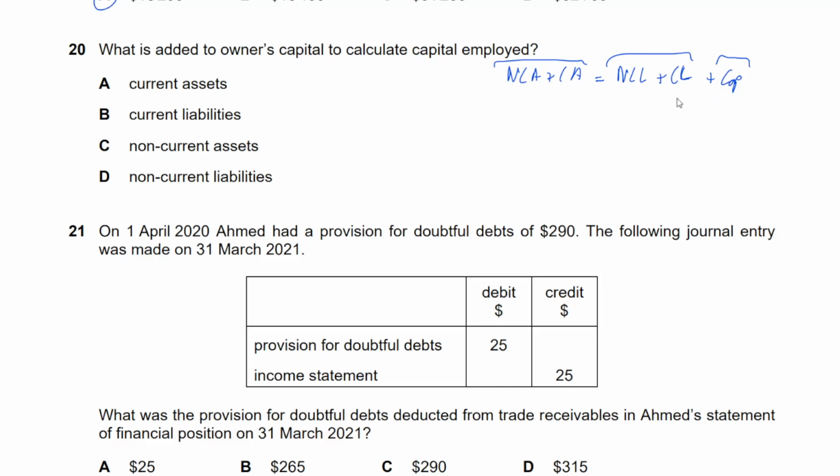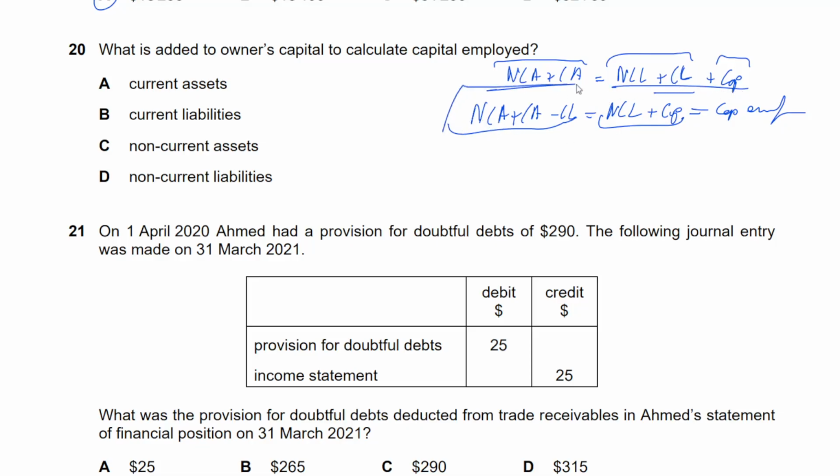And now the next step is to bring that on the other side. Just subtract the current liability on both sides. Very basic algebra. Non-current asset plus current asset minus current liability, and that's it. That's the way you find your capital employed. You found your capital employed, either that way or that way. See, they both come from this equation. Just take the current liability on the other side, and these are the two ways you find your capital employed.